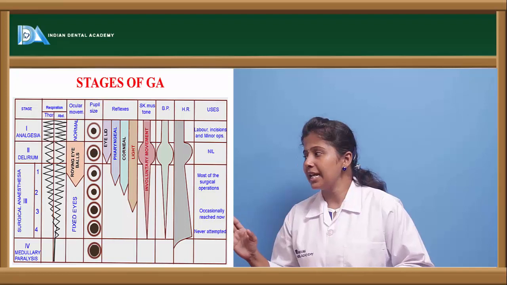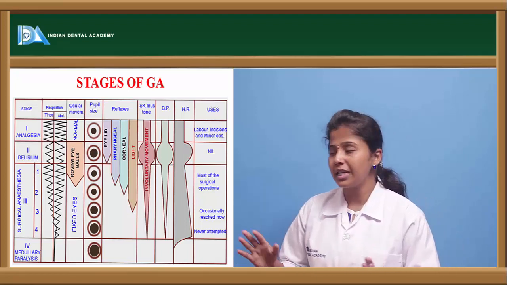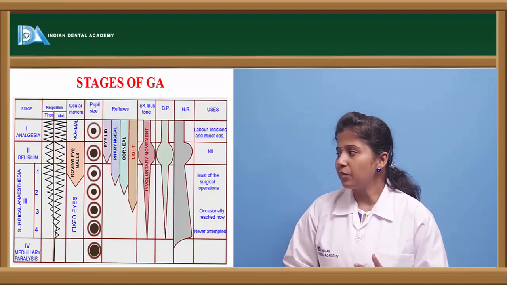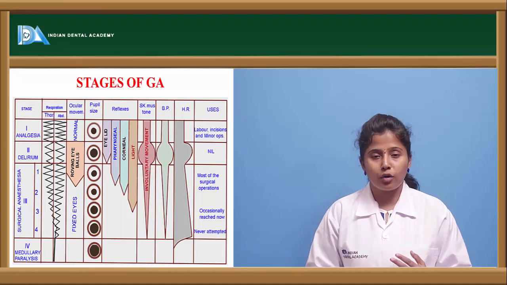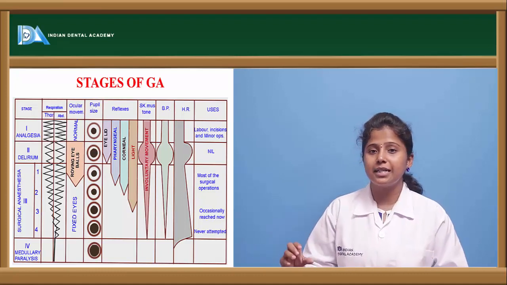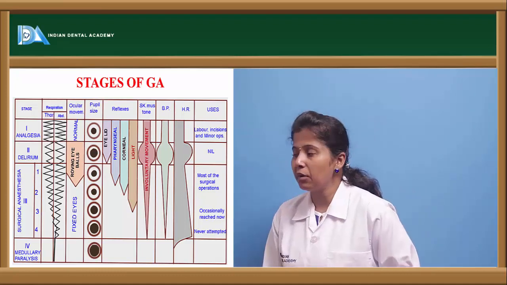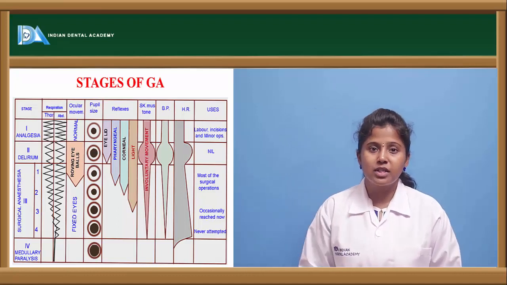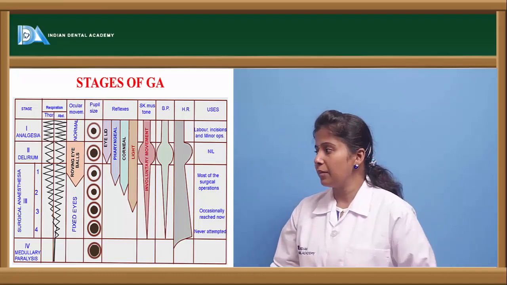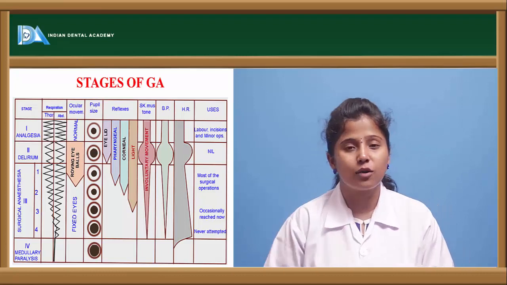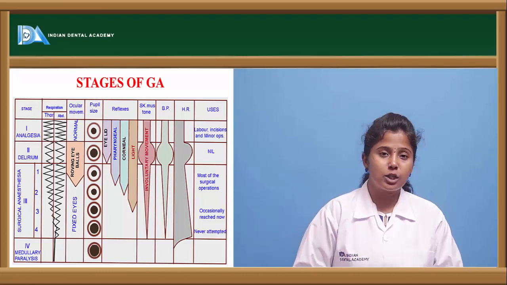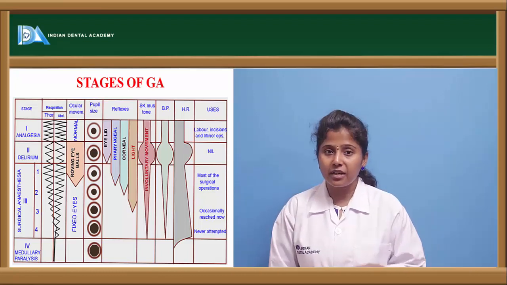And here the skeletal muscle tone is also normal in the analgesic state. Blood pressure and heart rate are also normal. So this stage of general anesthesia is preferred in labor, to induce delivery or to induce labor, and to give incisions or cuts to the skin, and for minor operations.